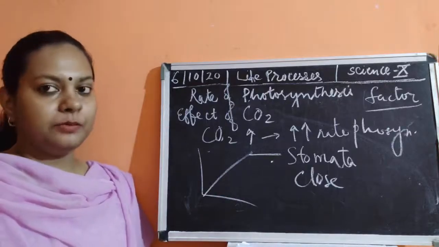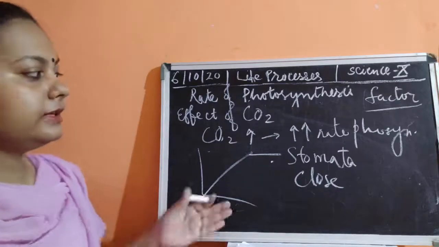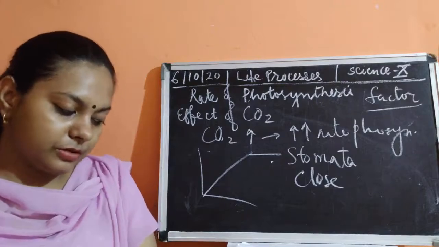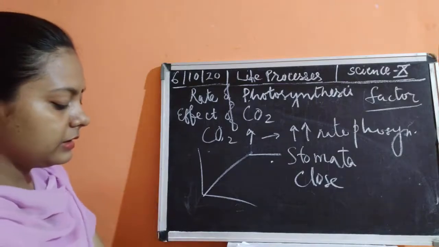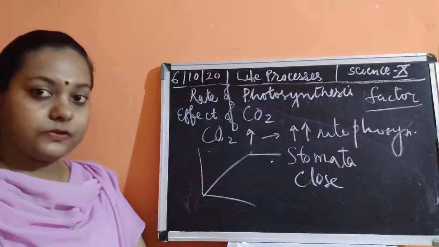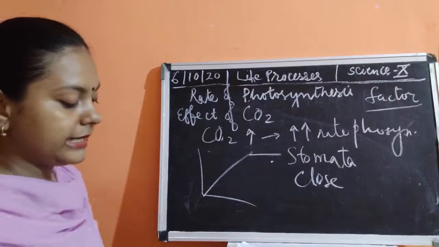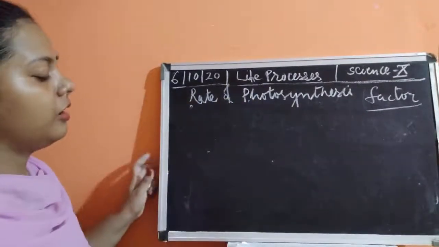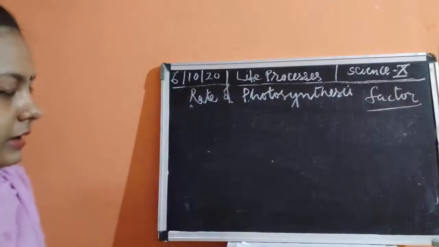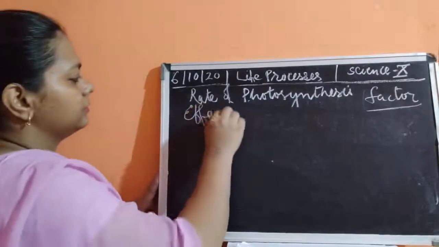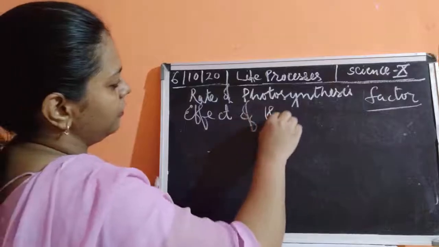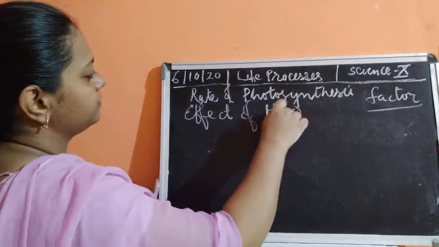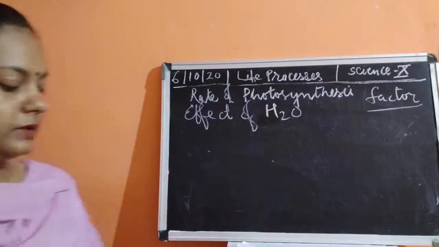So stomata is a tiny pore, and if intensity is going to increase, it is going to close the stomata. Fine. Because stomata is going to be closed, similarly, the same problem would arise. The photosynthesis is going to be decreased. Now next is the effect of other factor. The next factor is the effect of water. Okay, what is the effect of water on the rate of photosynthesis?